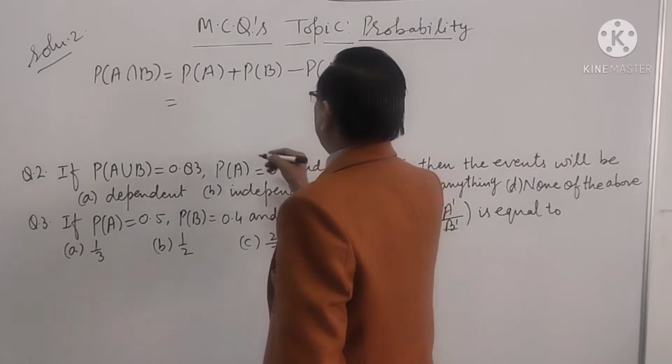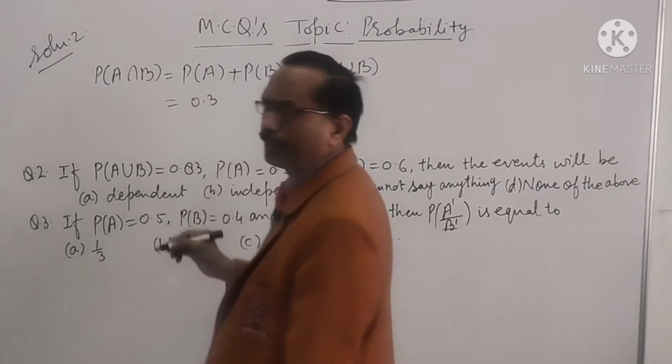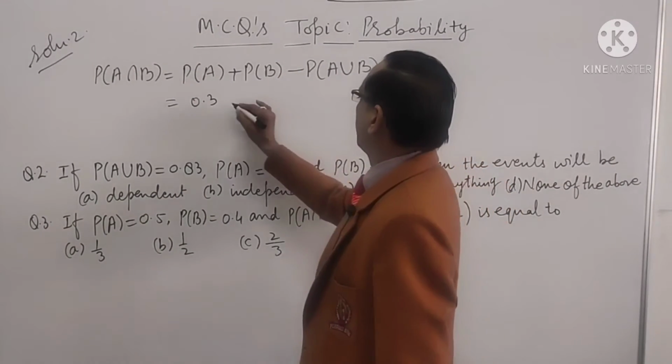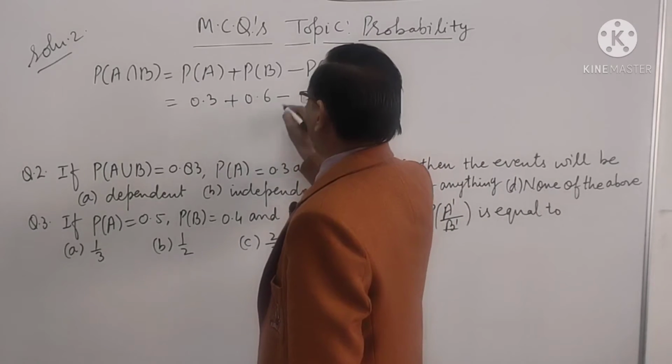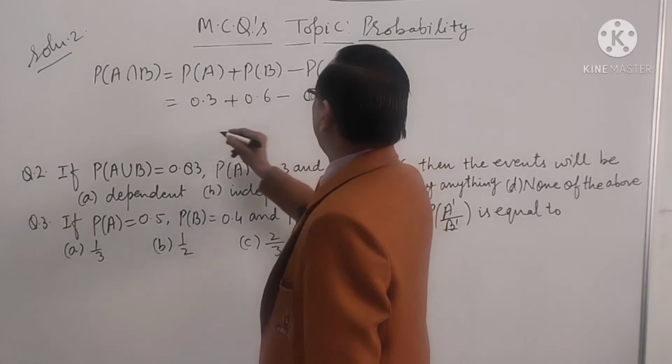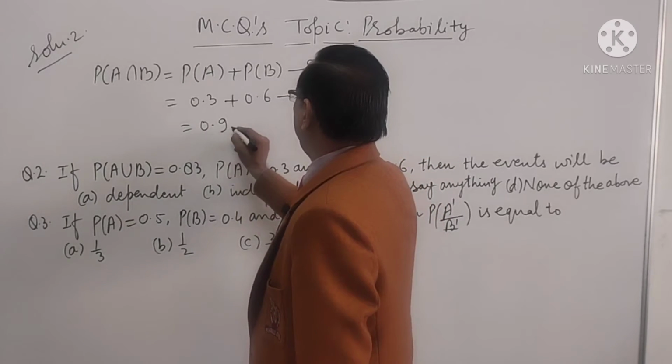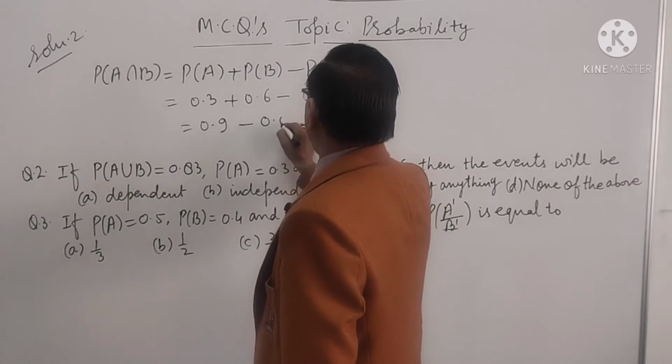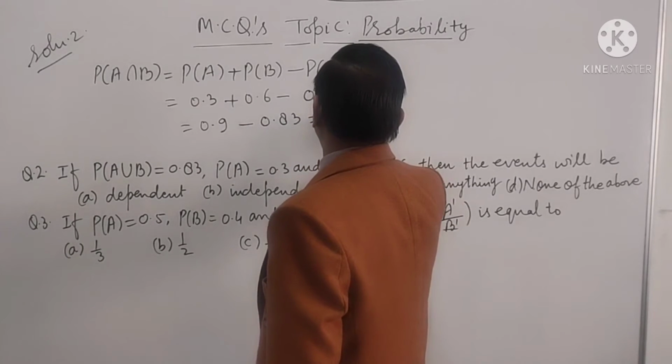Here P(A) is 0.3, P(B) is 0.6, minus 0.83. It is 0.9 minus 0.83. It is 0.07.